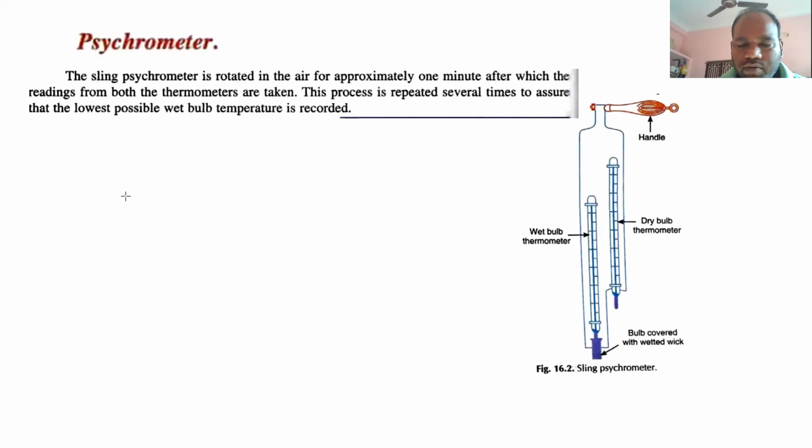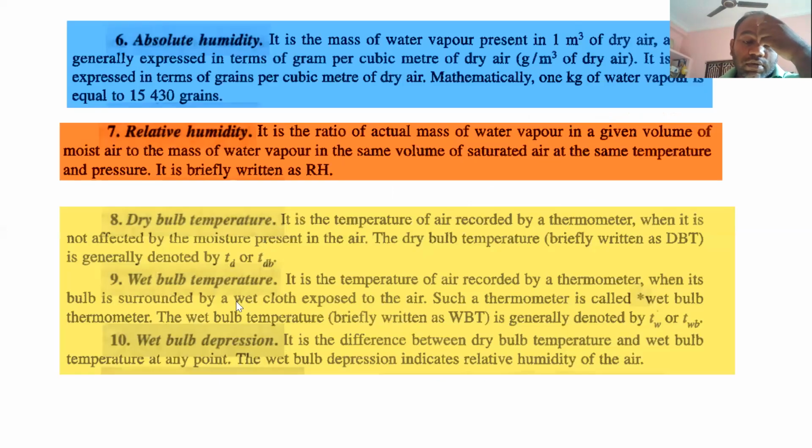Okay. Now this is called a sling psychrometer. So this is dry bulb temperature, this is wet bulb temperature. So the difference between the dry bulb temperature and the wet bulb temperature at any point is called wet bulb depression.